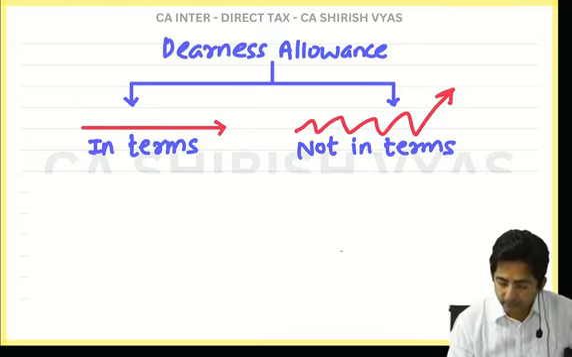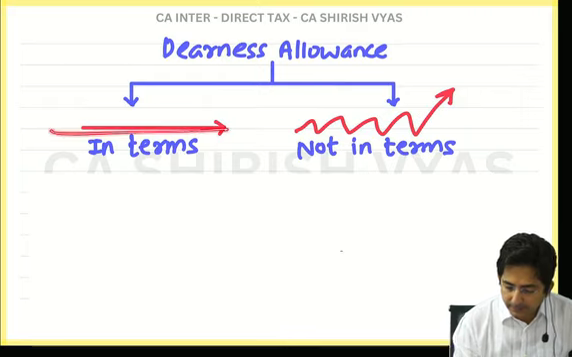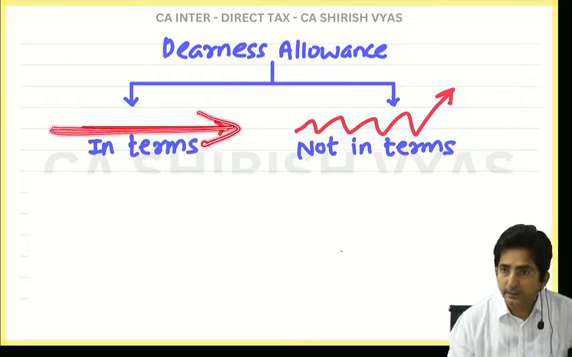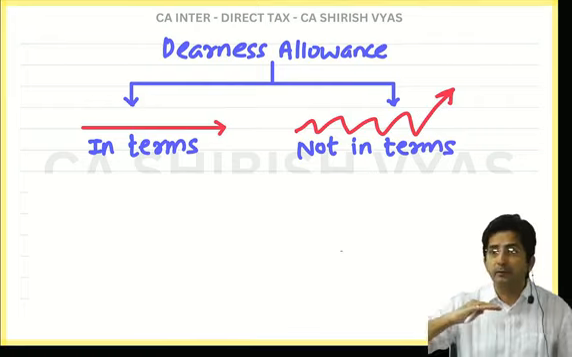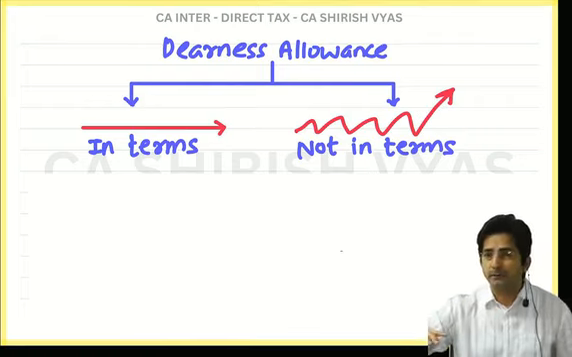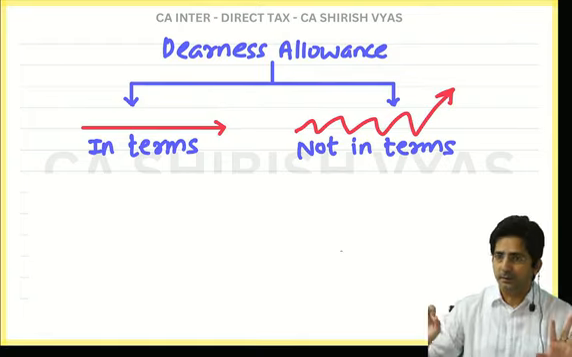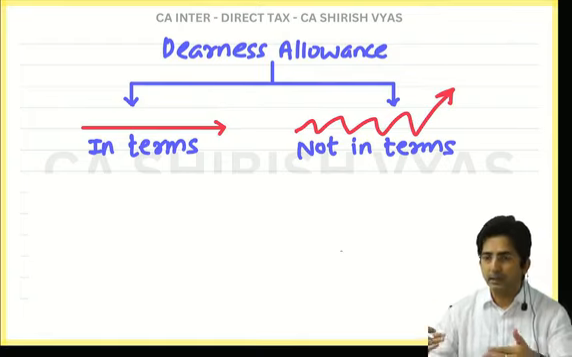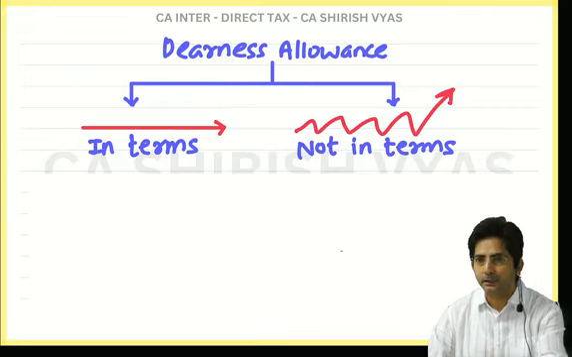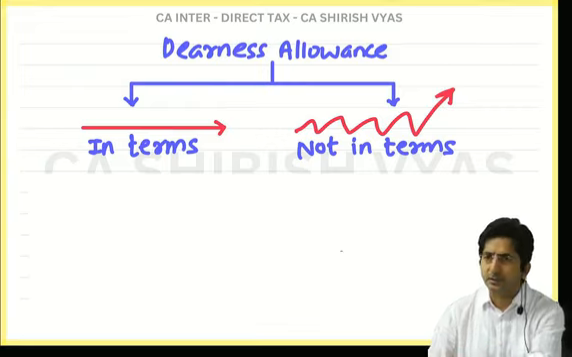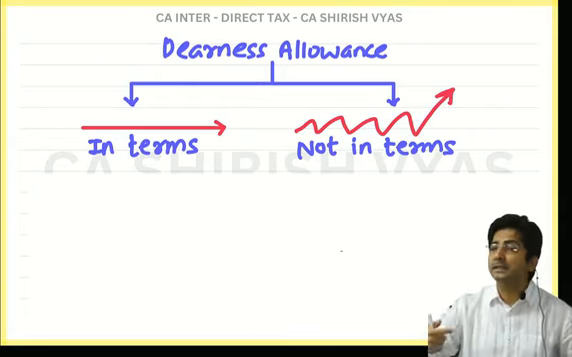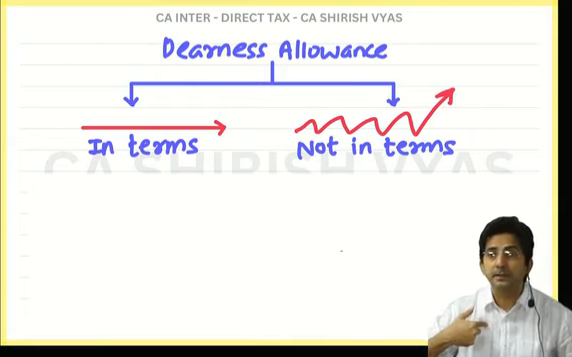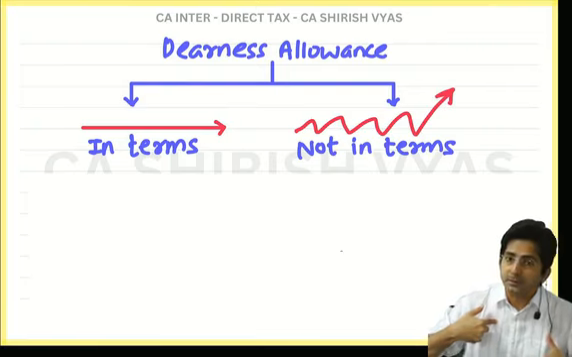Can you see on the screen? This straight line indicates what? It is a constant DA. See, by the straight line what I am trying to say is that it will remain constant. Constant doesn't mean it will remain fixed forever. It will change. Right now your dearness allowance is, say, 5,000. It will become 6,000, 7,000. But it will not change according to inflation. It will change according to my terms. That is why it is called in terms.